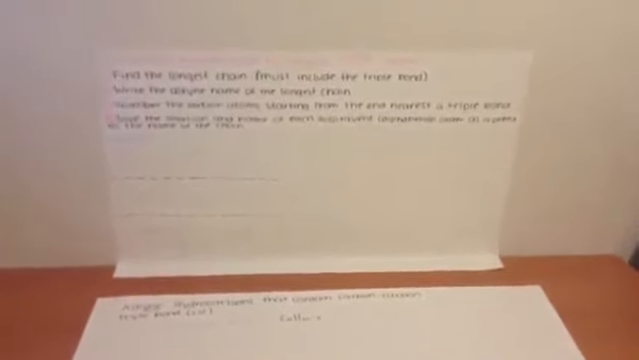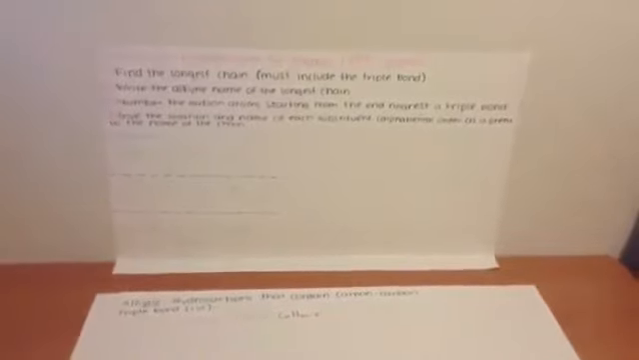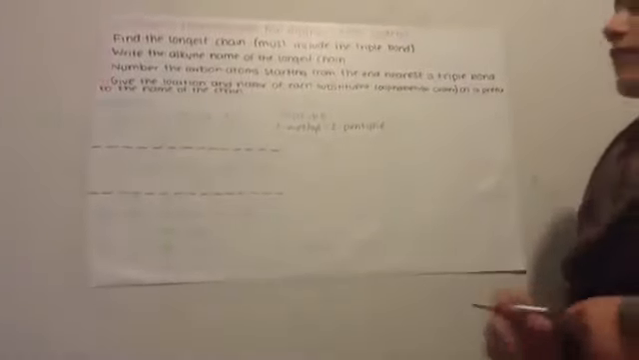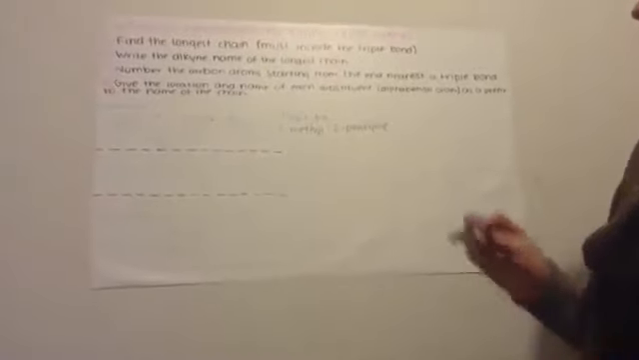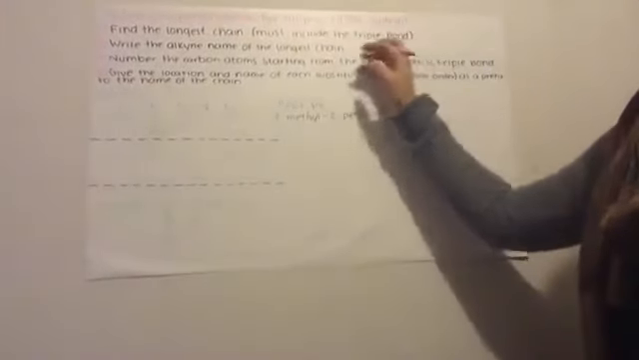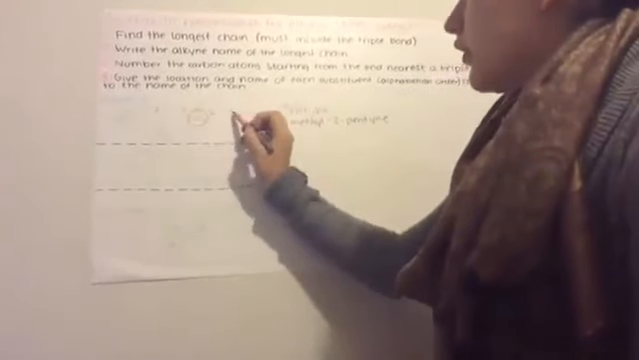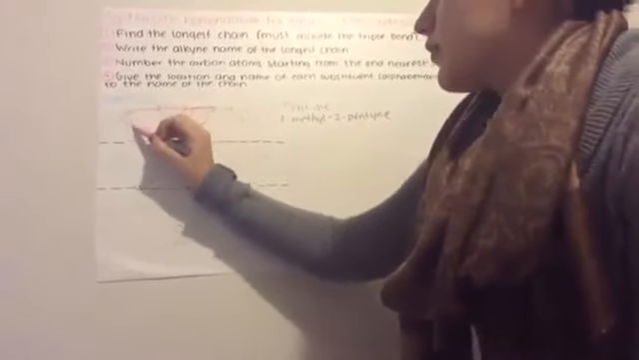Alkynes are hydrocarbons that contain one triple bond between carbon and carbon, and its general formula is CnH2n-2. These are the steps to name alkynes based on the IUPAC system. First, we have to identify the longest chain, and this longest chain must include the triple bond. So this is the triple bond, and this is the longest chain.